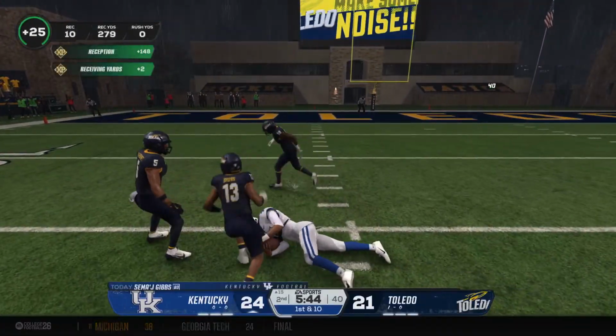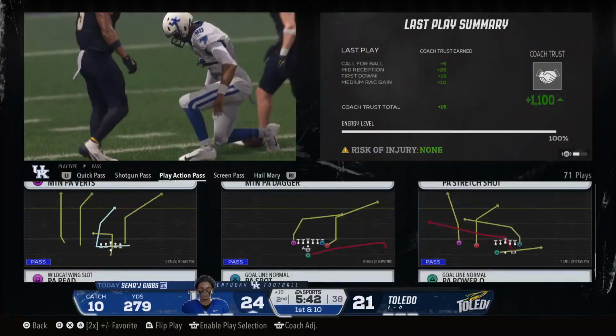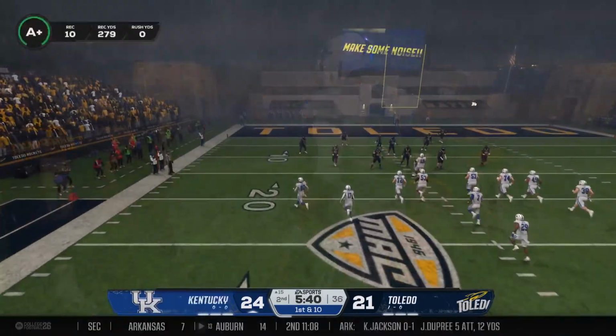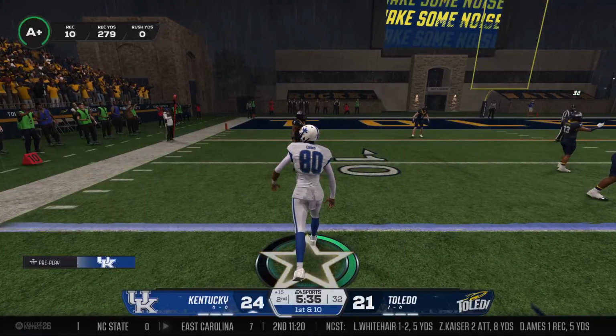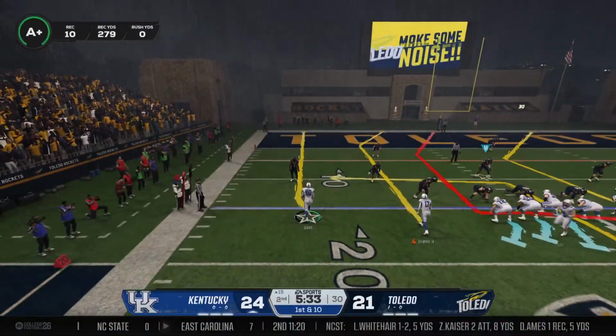Caught over the middle. It's Gibbs. He's finally stopped and brought down at the 15. And the Wildcats are flying down the field. Tight end in motion, see how the D reacts.